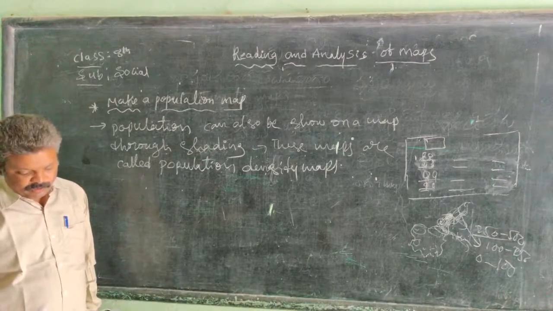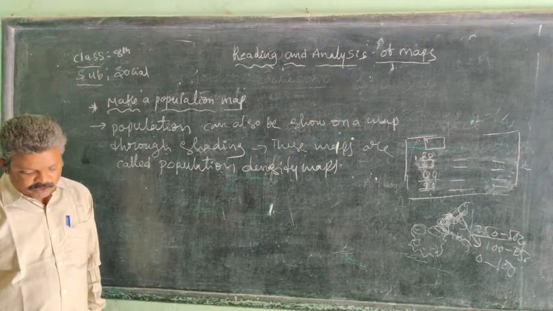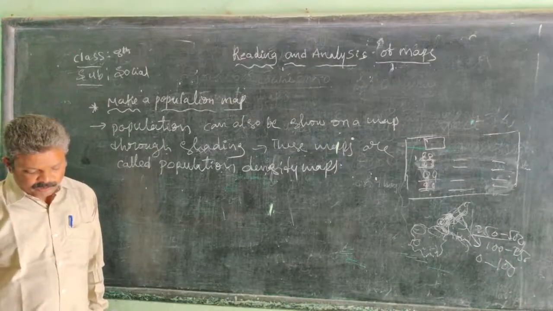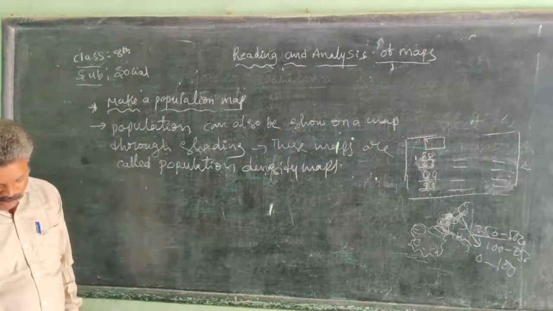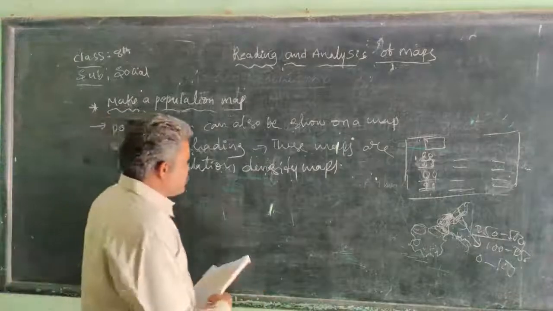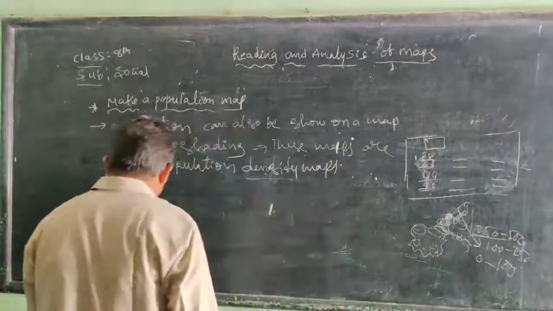First we estimate the total number of people living in a place, then measure the total area of the place, then divide the number of people by the area of the place. This is population density.